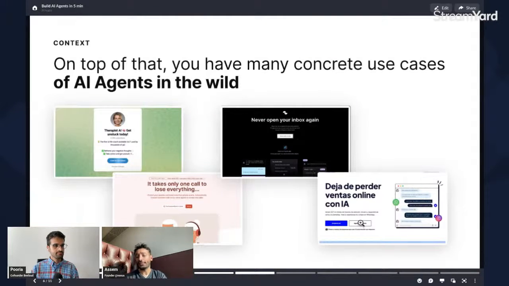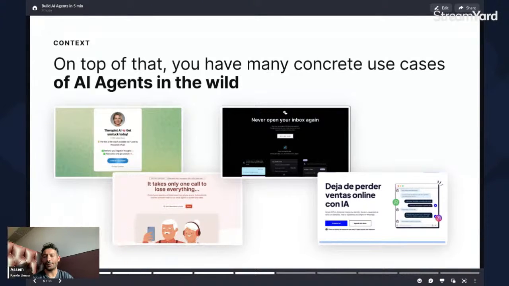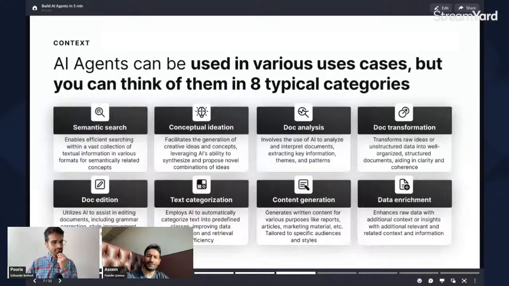And you have sales agents, for example. Yala is a startup that created a sales agent on WhatsApp. It's basically an agent that is trained on the data of a website or an e-commerce or any type of business, and can not only answer questions, but also prompt people to upgrade and prompt people to buy more stuff from you. So all of those are use cases of agents. But if you look at it on a meta level, all those uses.